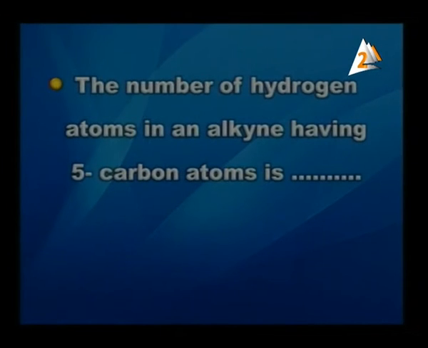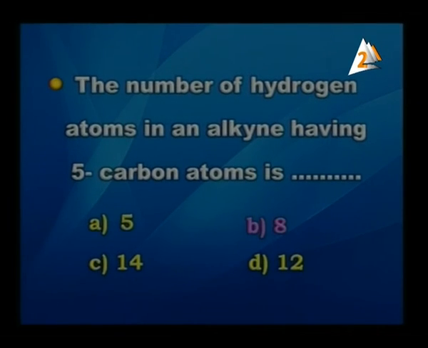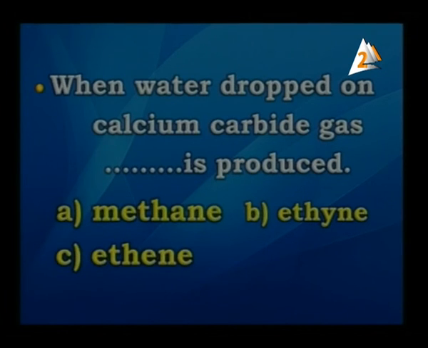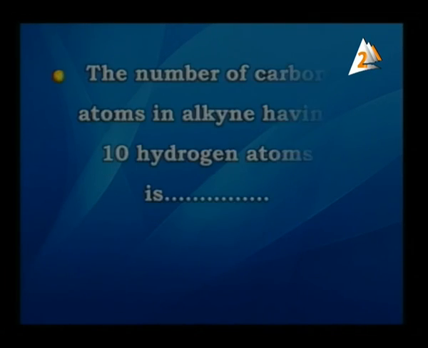The number of hydrogen atoms in an alkyne having 5 carbon atoms is what? Is it 5, 8, 14, 12? Yes, if you think about it, it will be 8. Next point, when water is dropped on calcium carbide, what gas is produced? Is it methane, ethane, ethene, ethyne? If you think about it, yes, the answer will be ethyne, or acetylene.